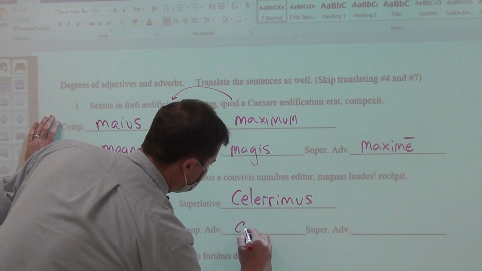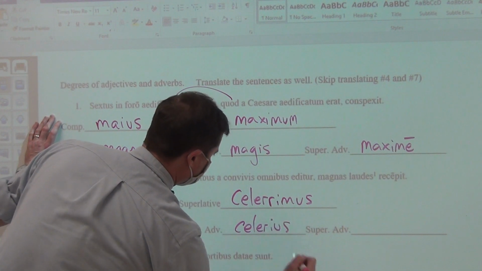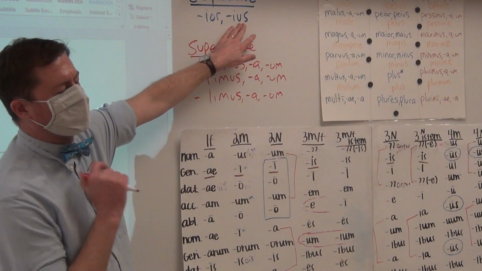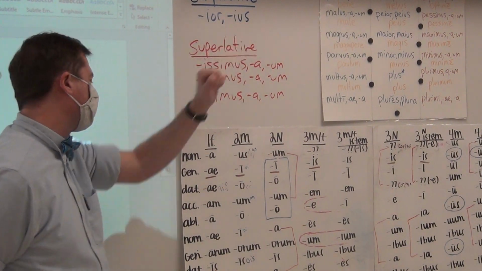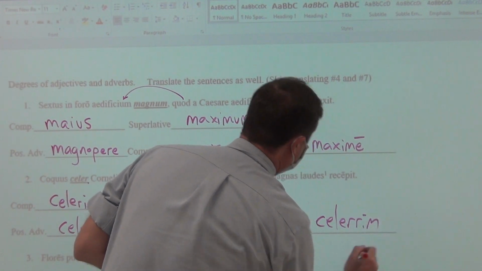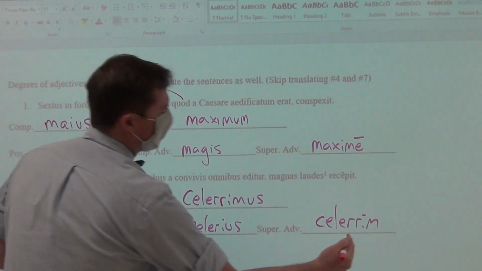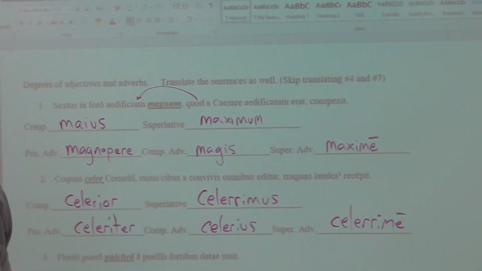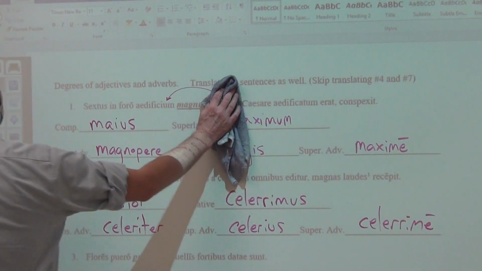The comparative adverb, celerius. Remember that the comparative adverb looks just like the nominative or accusative neuter comparative adjective. And then over here, celerrime. All you're doing is taking off that ending and adding the long e. So you're on your way to getting a perfect score on this 7-question quiz.